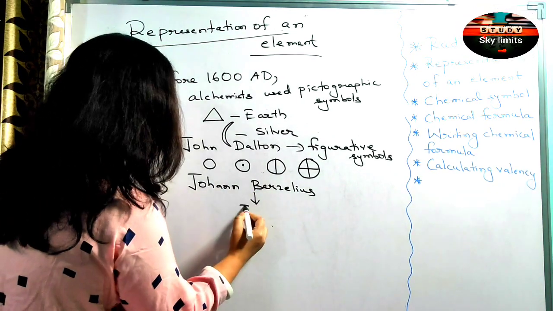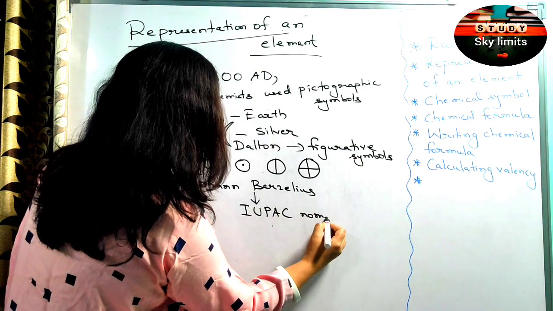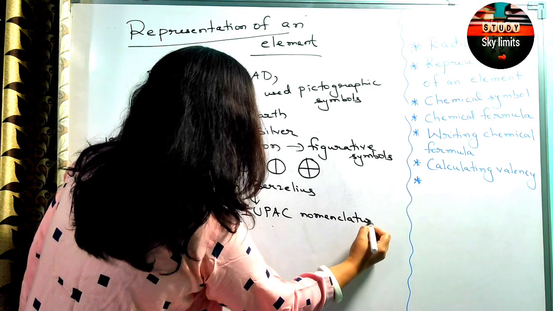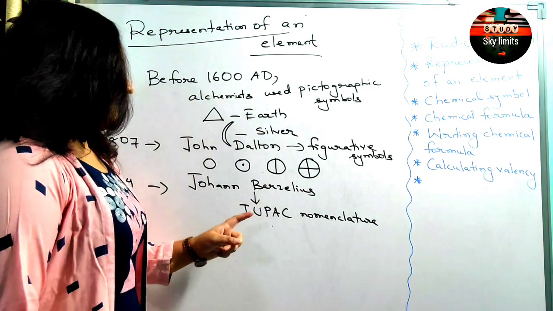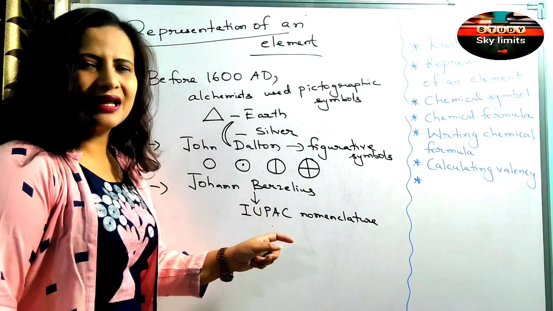It was because of his theory that now we have the IUPAC nomenclature for naming the elements. IUPAC stands for International Union of Pure and Applied Chemistry.